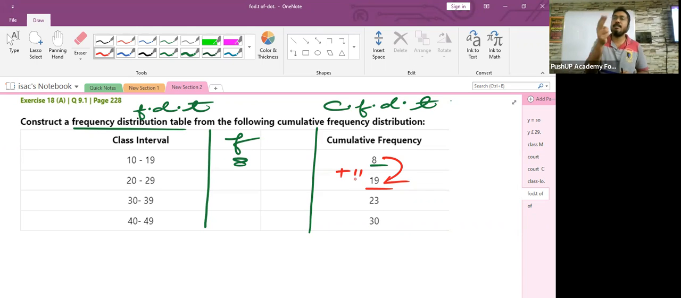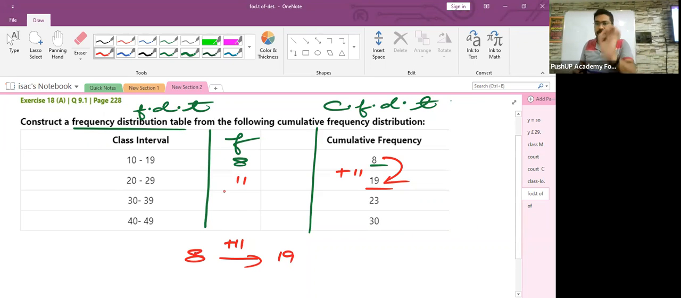You need to understand the background story of it. How did that 8 become 19? Children, 8 became 19 because you added 11 to 8, isn't it? So whatever value you added, that has to be the frequency for the second place. Are you getting it? The first frequency is 8, cumulative frequency is 8. Now, when you add 8 and 11, you should be getting what? 19. Makes sense, no?